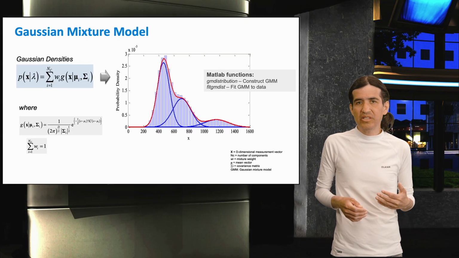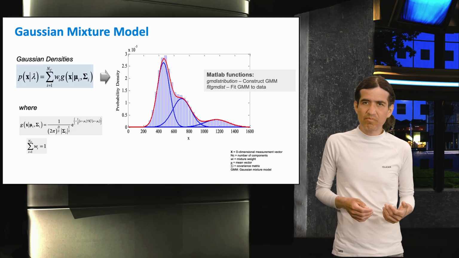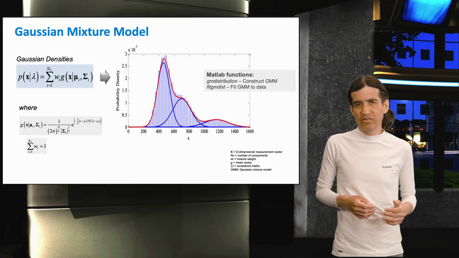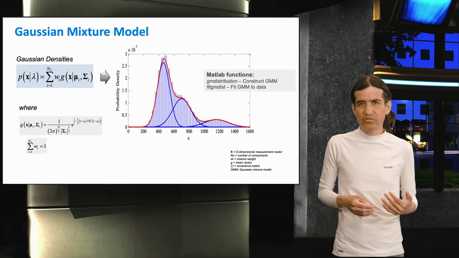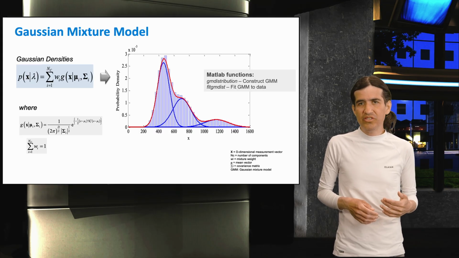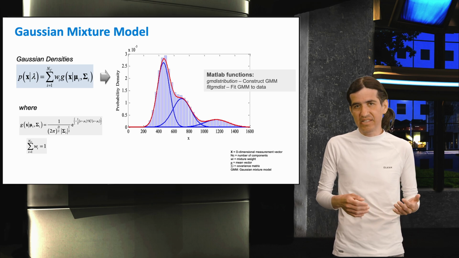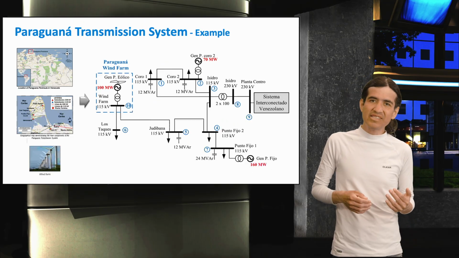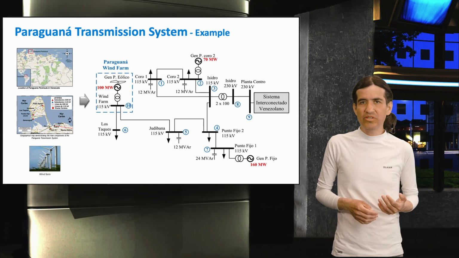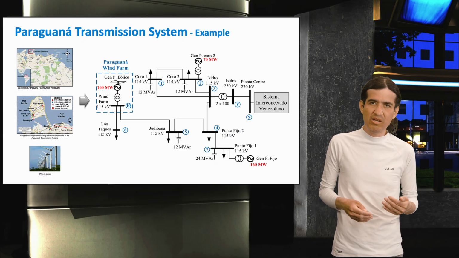But how do we obtain these curves? Fortunately, many software programs can do the magic for you. For example, the MATLAB function gmdistribution can be used to construct the Gaussian mixture model, whereas the MATLAB function fitgmdist can be used to fit the Gaussian mixture model to historical data. Let's see now an example of Gaussian mixture models applied to collected data at Judibana and Punto Fijo substations of one synchronous area of the Venezuelan power system.